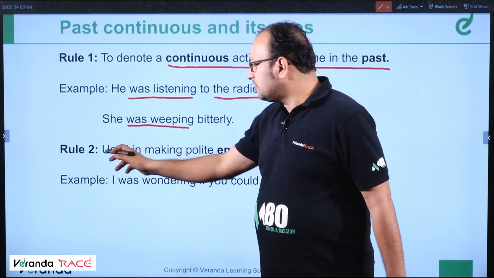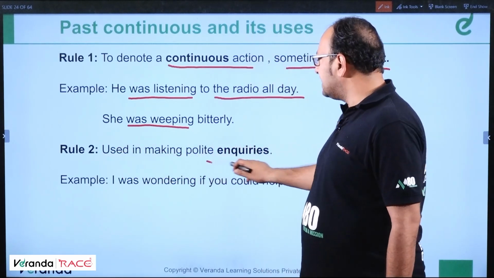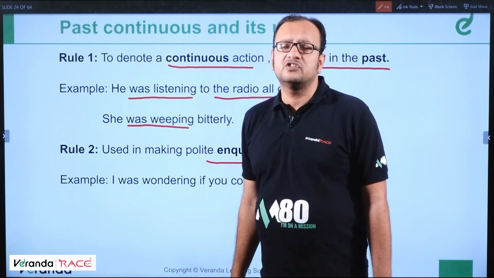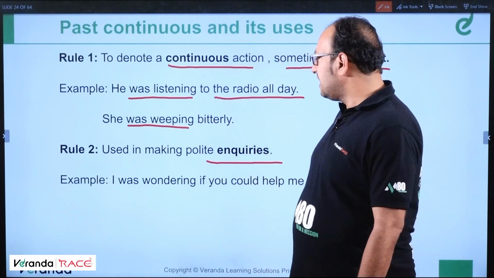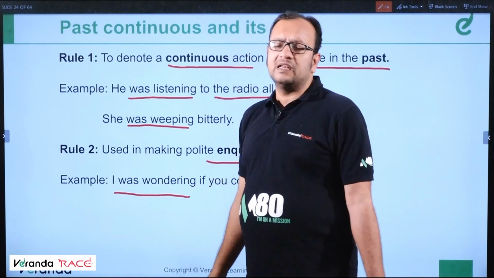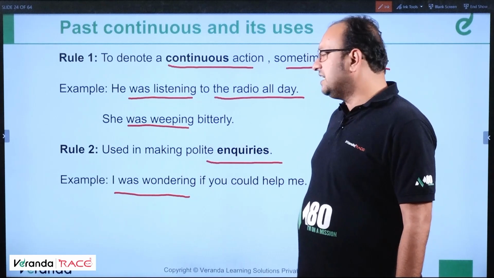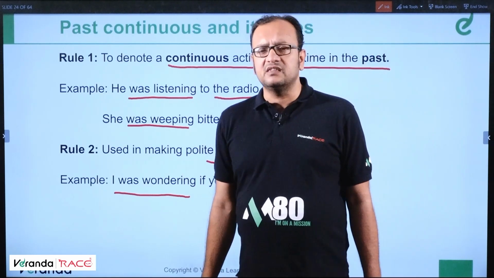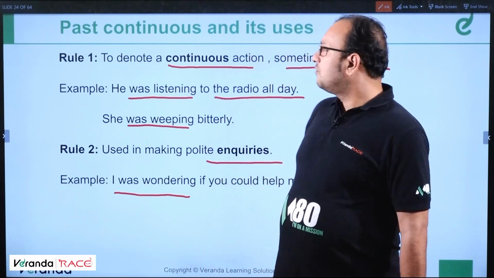Rule number 2 says it is used in making polite enquiries. Past continuous is used to make polite enquiries. I was wondering if you could help me. This is a kind of polite inquiry. We are using past continuous in this particular case. Clear? Moving ahead.